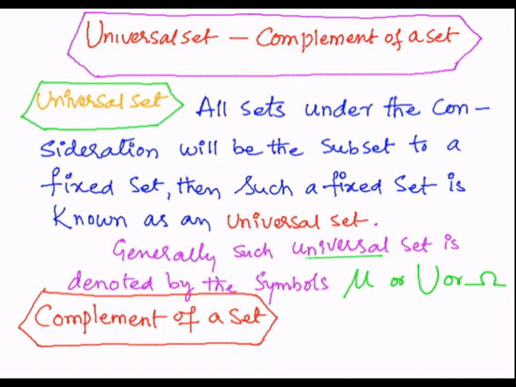Then the complement of the set A is the set containing all the elements which are in mu, that is the universal set, but do not belong to the set A.